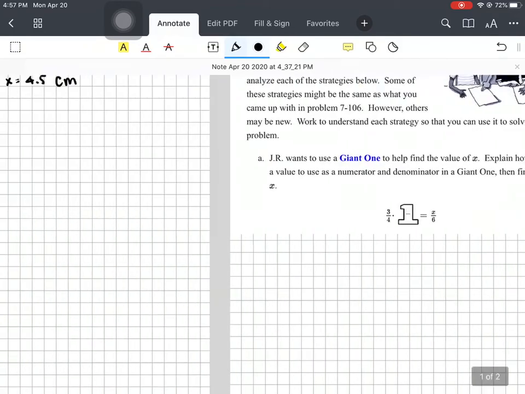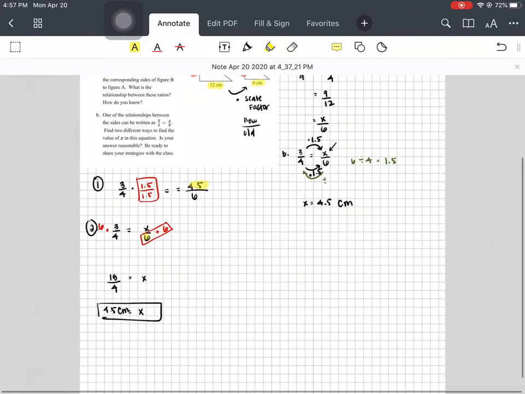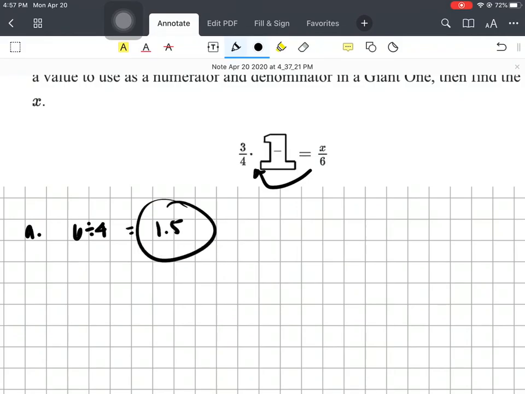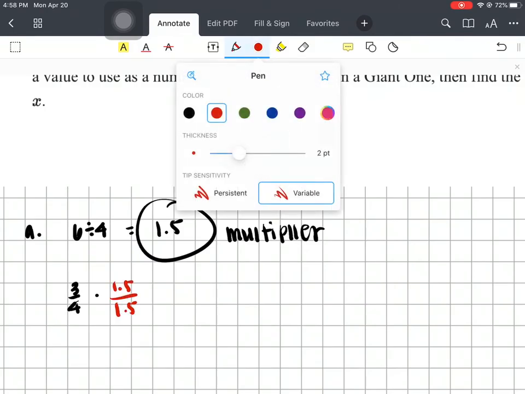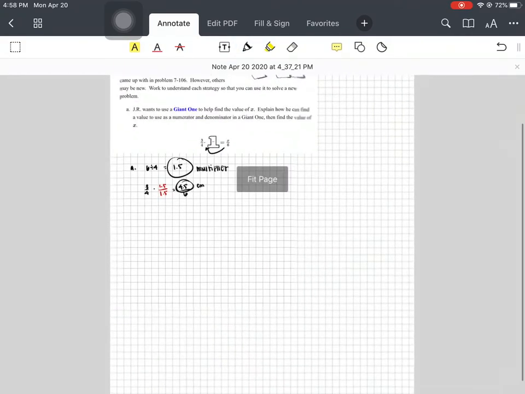So, to find the multiplier, if I look at this one, I didn't know what to multiply by, so I worked backwards and I divided. Right? So for part A, if you don't know what to multiply by, then you work backwards. You just divide. So 6 divided by 4 again is 1.5. This is the multiplier. Right? Just to clean it up, so 3/4 times 1.5 over 1.5. This will give us 4.5 over 6. Right? So that is centimeters. That's method A.